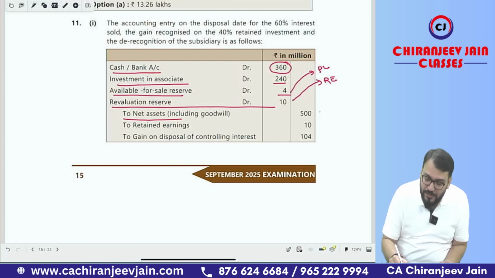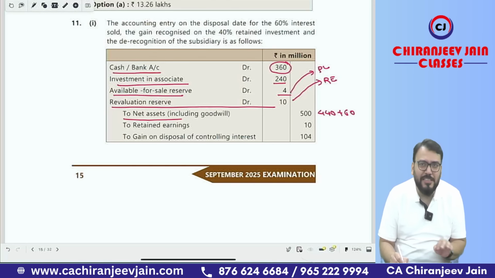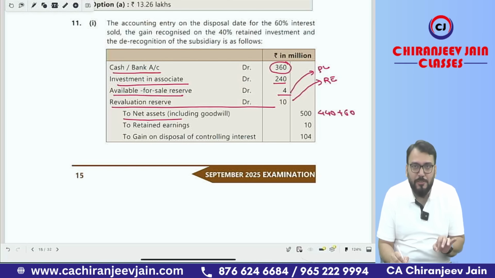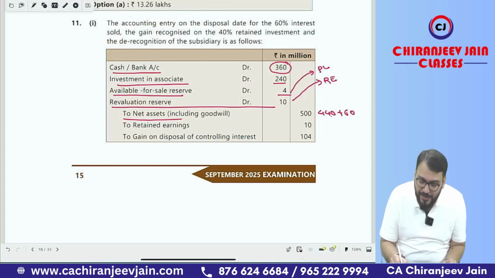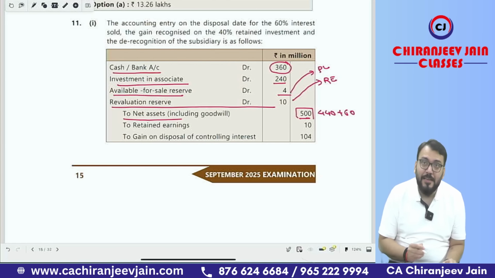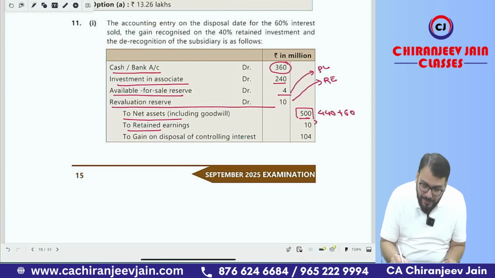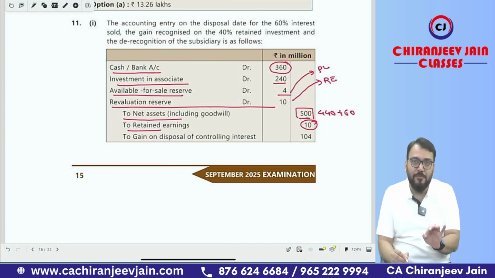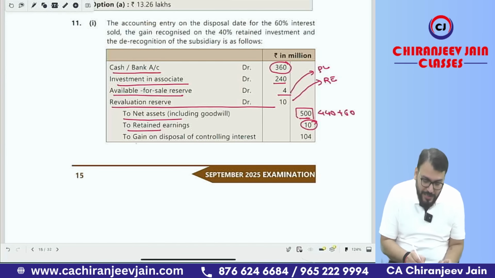So INA is how much they have given, 440, and goodwill is how much, 60. You can write them separately also, INA and goodwill, that is 440 and 60, that is 500. Correct. And revaluation reserve will be transferred to retained earning. What is the amount? 10. And the balancing figure will be gain on disposal of subsidiary. So gain on disposal of controlling interest, you can say 104.